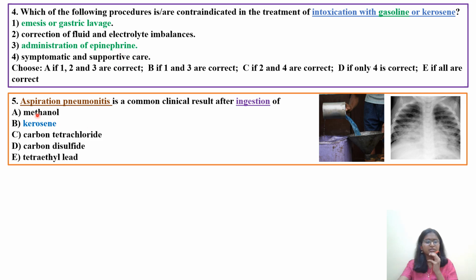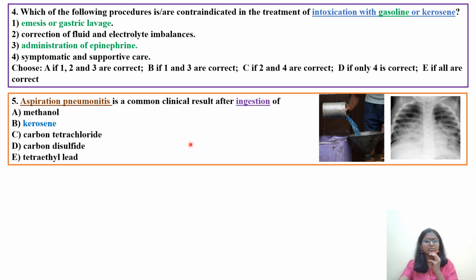The next one, question number 5. Aspiration pneumonitis is a common clinical result after ingestion of kerosene. Whenever there is a kerosene exposure, as you can see, the respiratory system is the major target organ, and it is causing aspiration pneumonitis, a common clinical result even after oral exposure.